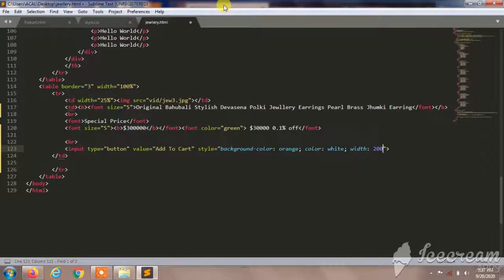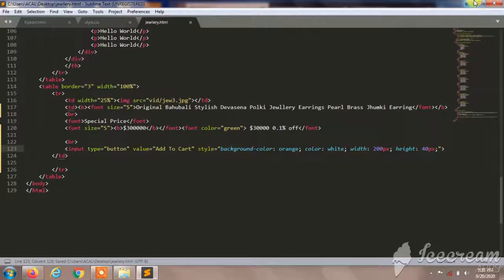Yeah, 200 pixel, and height will be 40 pixels enough. So I'll give height as 40 pixel. So I'm going to copy this and paste one more time.